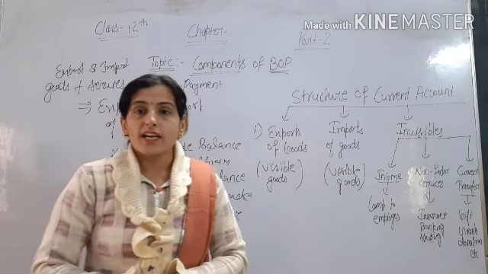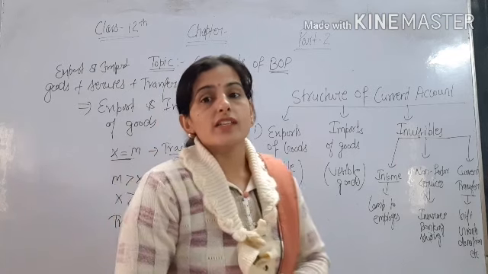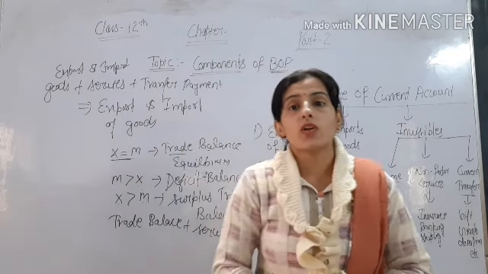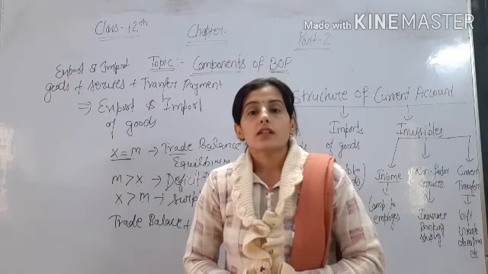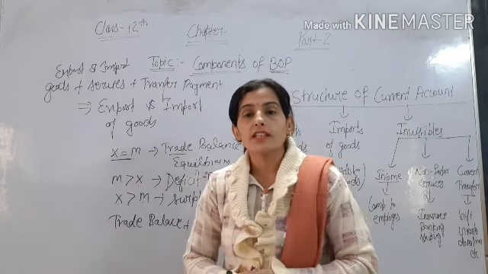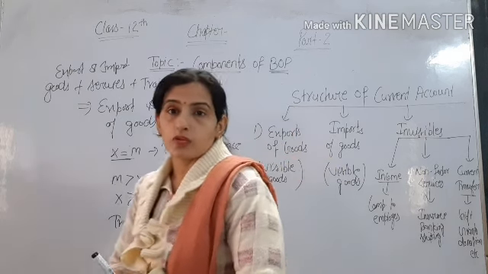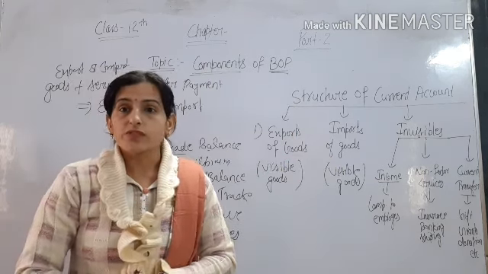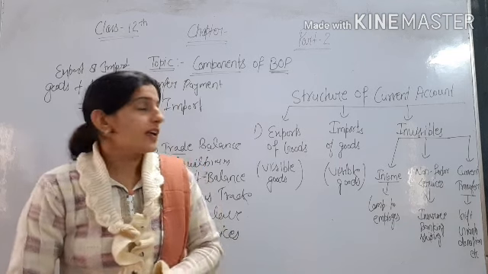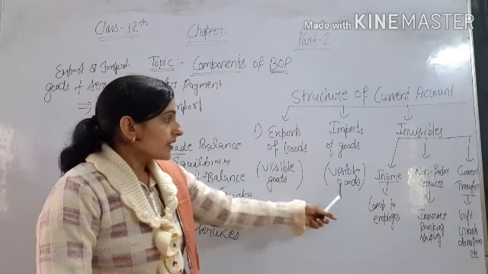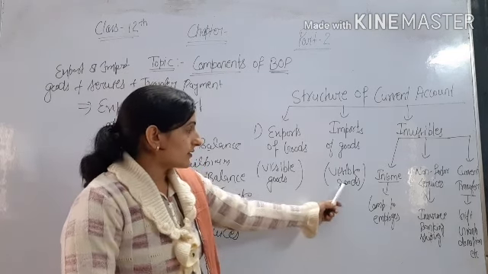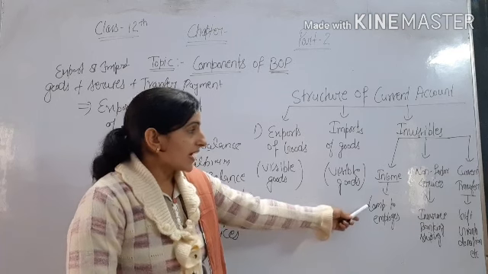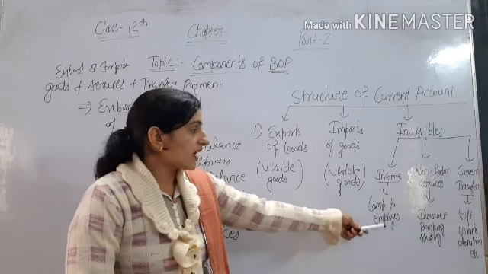Okay, so what is the current account? The current account is that account in which we record all the transactions of export and import of goods, meaning visible goods, and export and import of services, invisible. Then we include compensation, grants, transfer payments, meaning gifts, grants, donations.